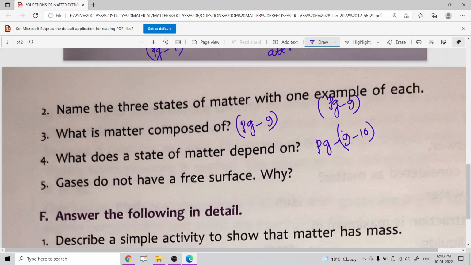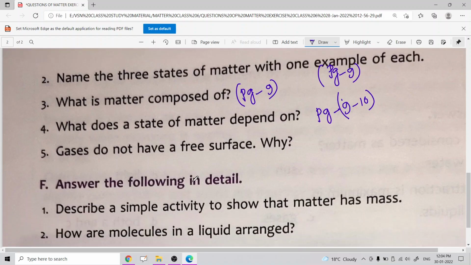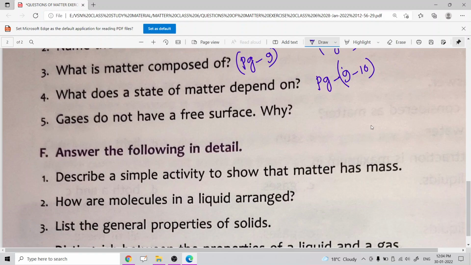If intermolecular force is high, then we get a solid, but if intermolecular force is very weak, then we get a gas. Similarly, if intermolecular space is very high, then we get a gas, and if intermolecular space is very low, then we get a solid.